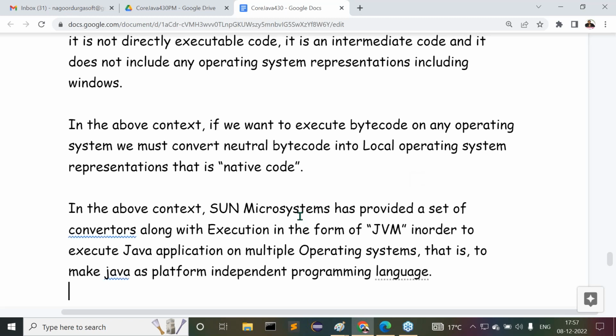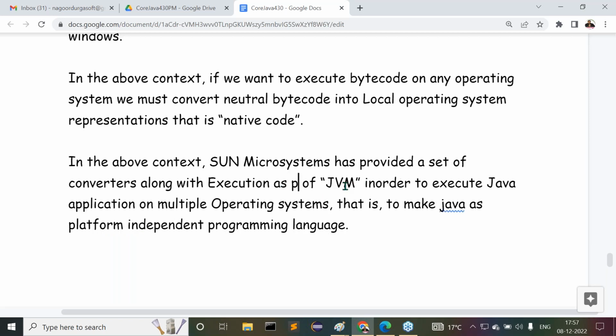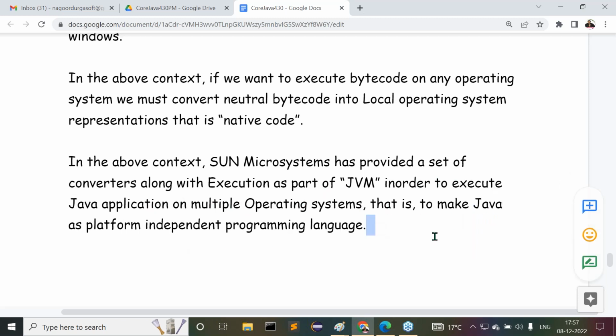Direct conclusion I have given there. Try to understand this clearly. In the above context, Sun Microsystems has provided a set of converters along with execution as part of JVM, in order to execute Java applications on multiple operating systems. That is to make Java a platform independent programming language.